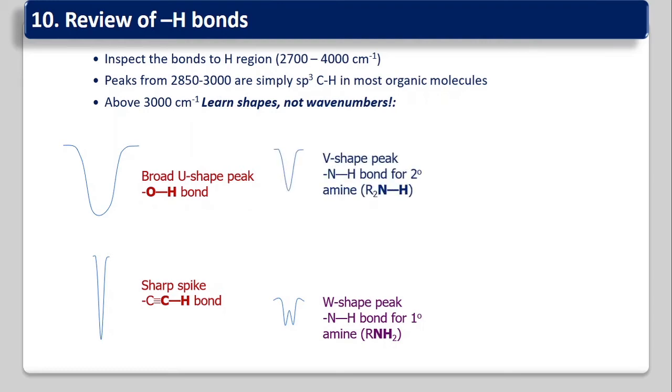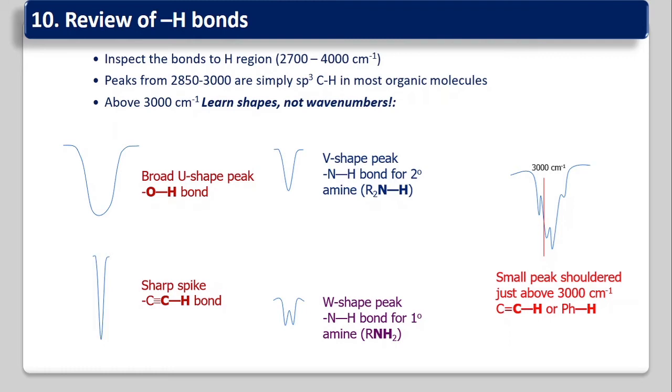If that is a V shape, then that is NH for the secondary amine. If W shape, that is primary amine. If V shape, that is a secondary amine. Then what is for tertiary amine? Tertiary amine won't have this NH frequency. The small peak shouldered just about 3000 centimeter inverse may be sp2 hybridized carbon H bond, maybe vinylic hydrogen or aromatic hydrogens. So this is how above 3000 centimeter inverse, just see the shapes, not the wave numbers, because wave numbers are the same but shapes are different.